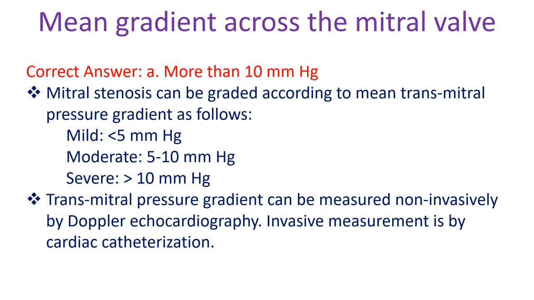Mitral stenosis can be graded according to mean transmitral pressure gradient as follows. Mild, less than 5 millimeters of mercury; moderate, 5 to 10 millimeters of mercury; severe, more than 10 millimeters of mercury. Transmitral pressure gradient can be measured non-invasively by Doppler echocardiography. Invasive measurement is by cardiac catheterization.